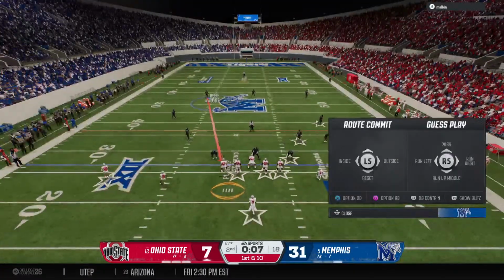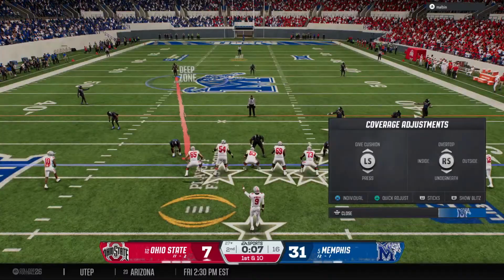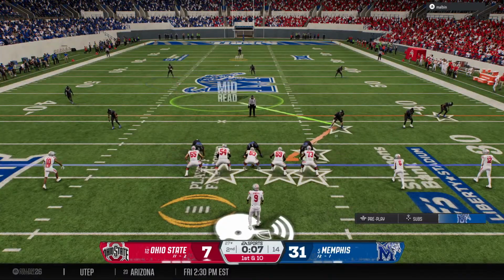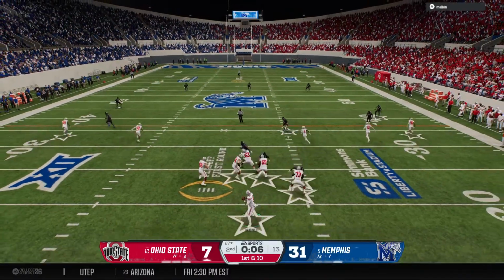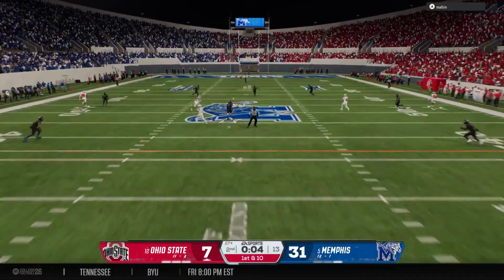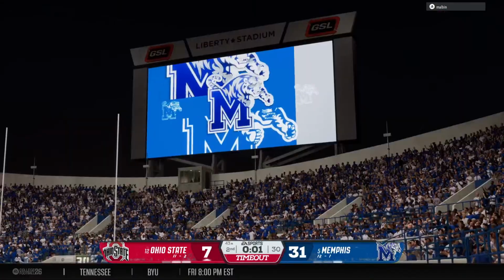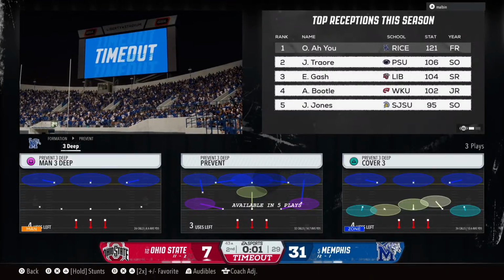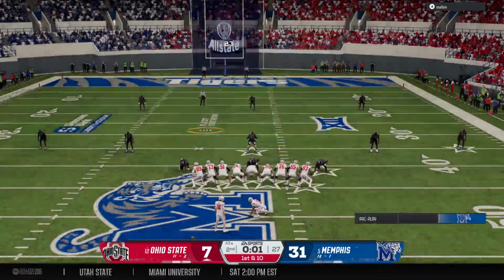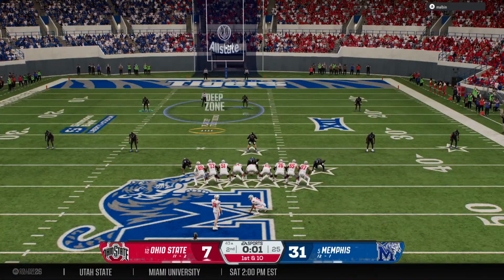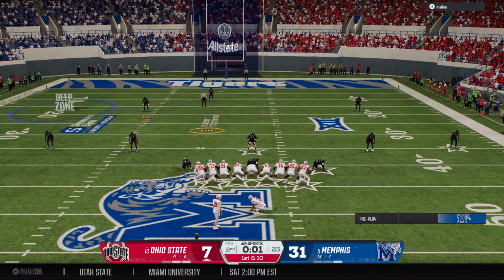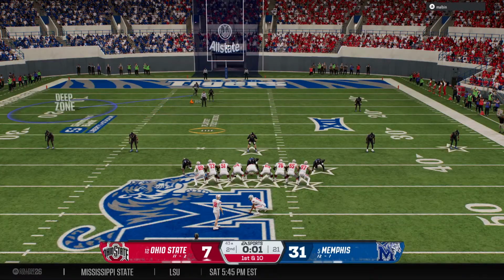So they start the drive here, looking to make something happen in the final seconds before halftime. On 1st and 10, they'll look to throw it. And looking for a big play here. That deep shot is caught for a big gain. They bring him down, but it's a big play all the way to the 43. Timeout is called to talk strategy late in this close game with halftime approaching.